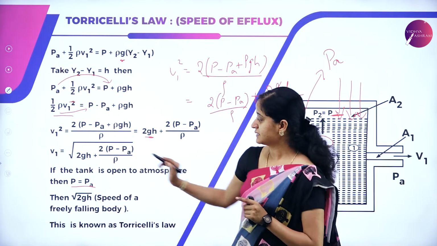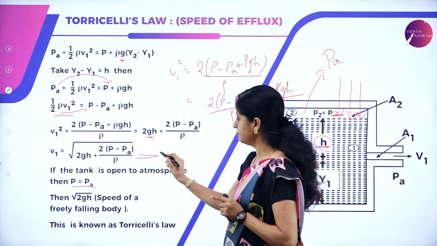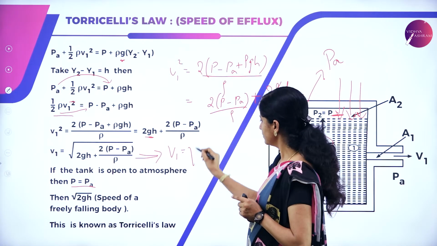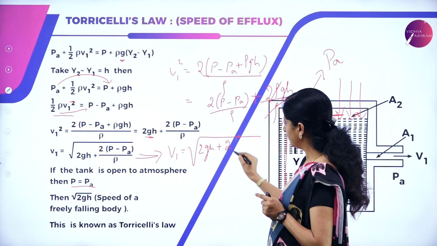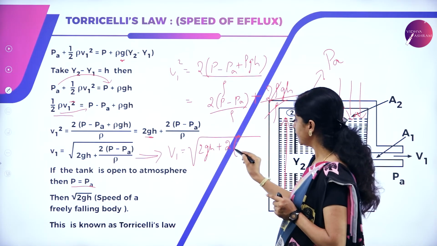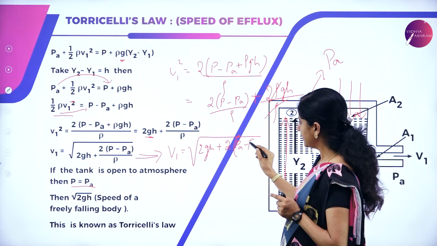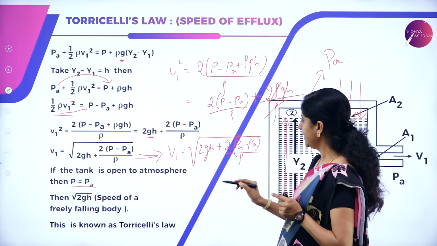Then what happens to this expression? This expression becomes V1 is equal to square root of 2gH plus 2 into, here P will also become Pa if it is an open tank, Pa minus Pa divided by rho.